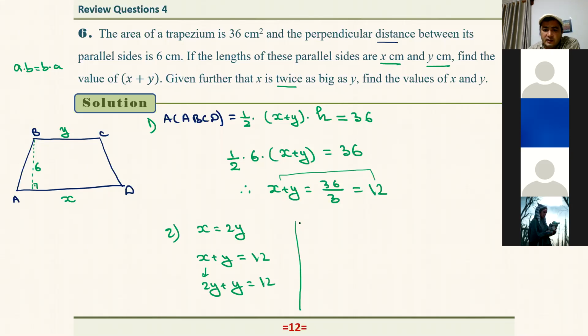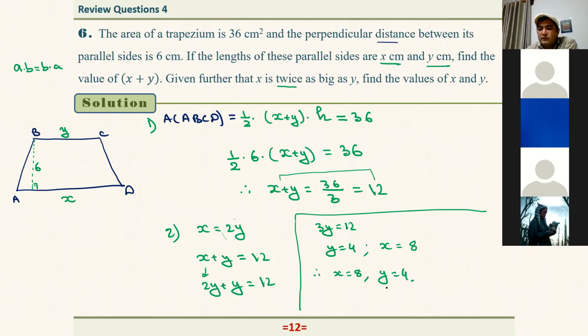Let me draw a line and continue from here. 3Y equals 12 and Y is equal to 4. If Y equals 4 and we substitute into this equation, we will get X. X is 2 times Y, that's equal to 8. So X equals 8, Y is equal to 4.